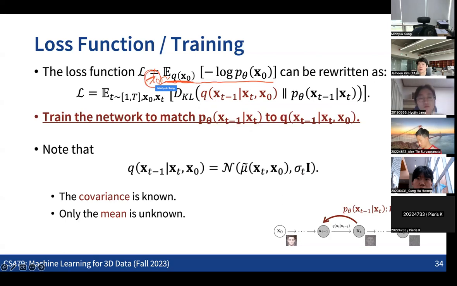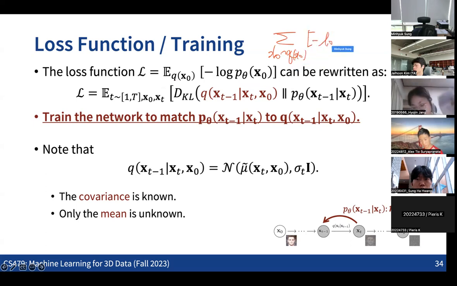For all the samples from the x0, we are taking the expected value of this quantity. So specifically, for all the samples that we have coming from the x0, we are taking the sum of this.